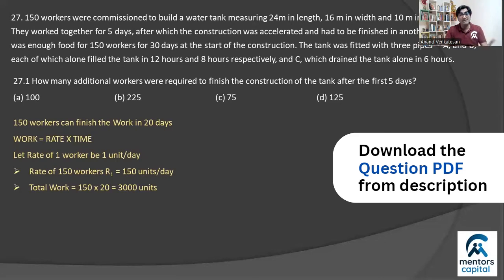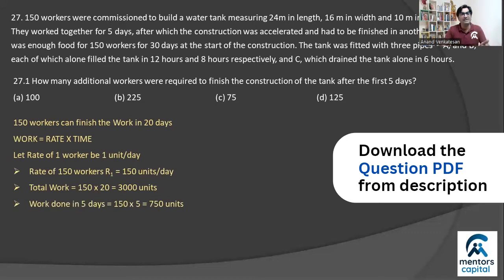Well, what actually happens is that 5 days into the work, you need to finish it early, right? So you hire additional labor, right? But for the first 5 days, we know that there were 150 workers. And so the rate must have been 150. And this rate continued to stay constant for 5 days, right?